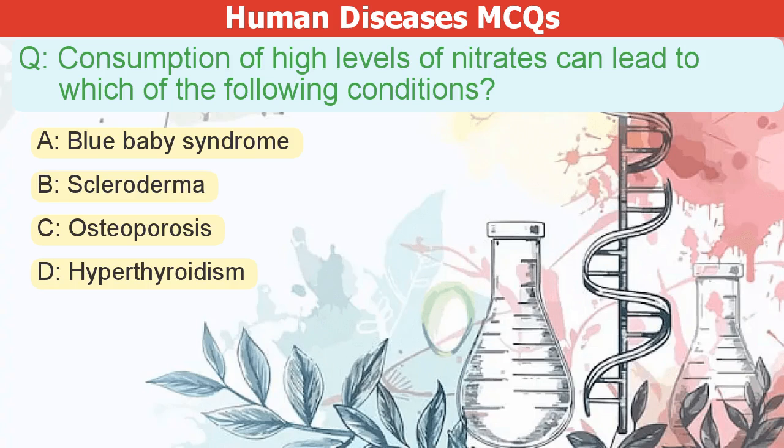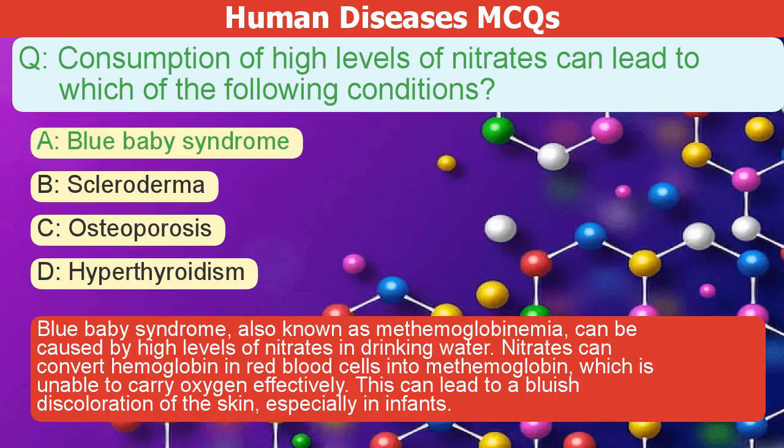Consumption of high levels of nitrates can lead to which of the following conditions? A. Blue baby syndrome. B. Scleroderma. C. Osteoporosis. D. Hypothyroidism. The correct answer is A.